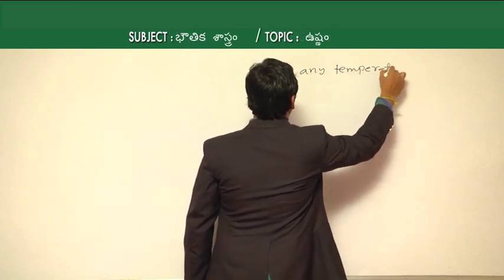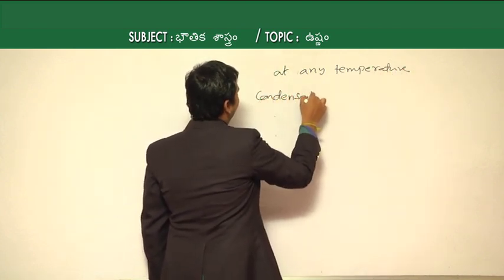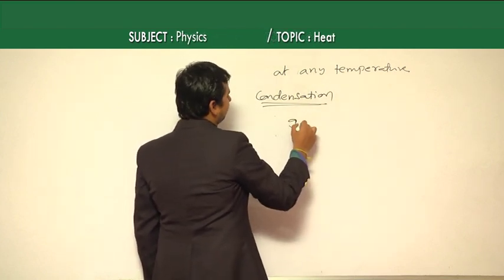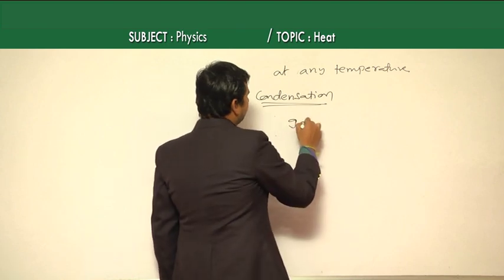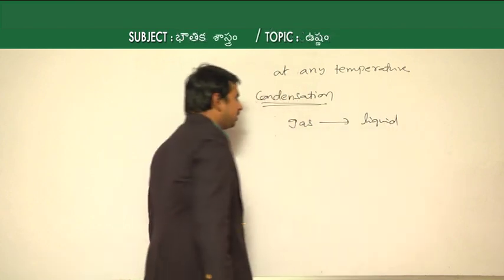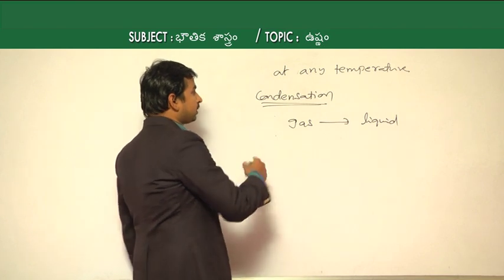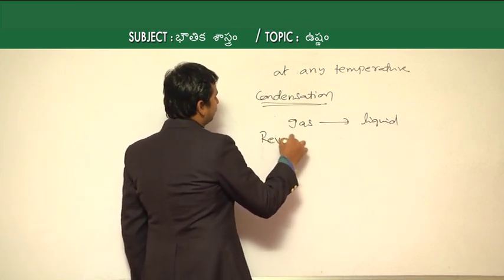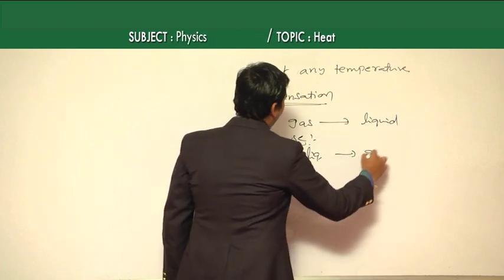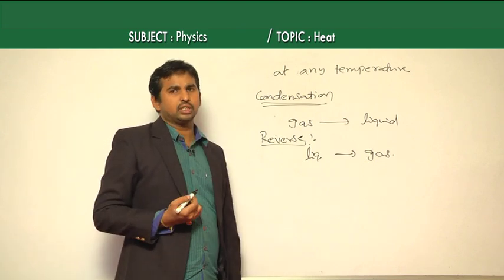In the condensation process, gas converts into liquid at any temperature, whereas the reverse process is liquid converting into the gaseous phase.